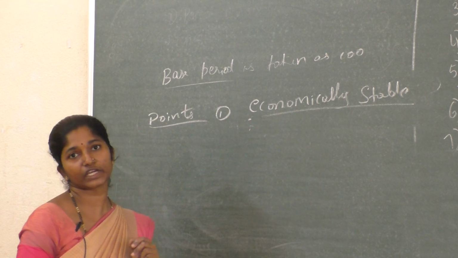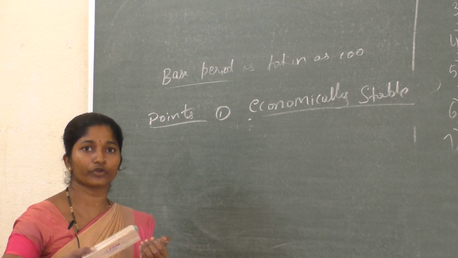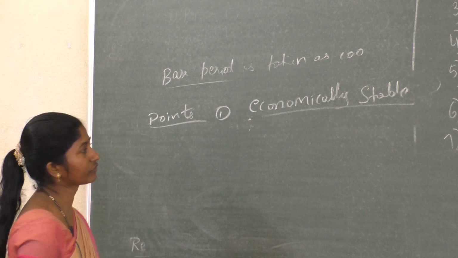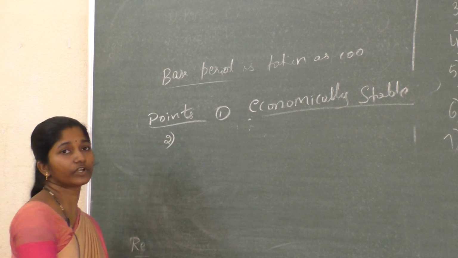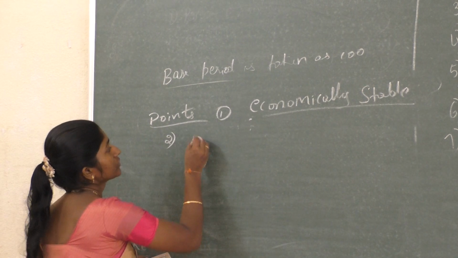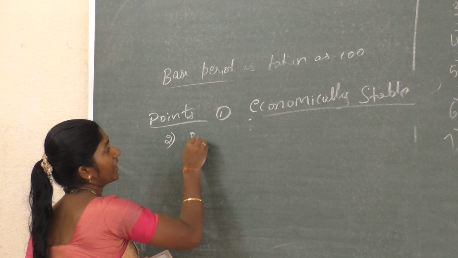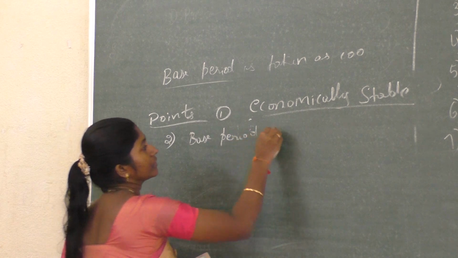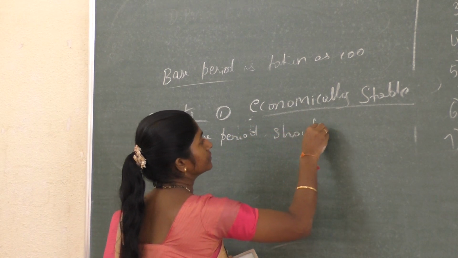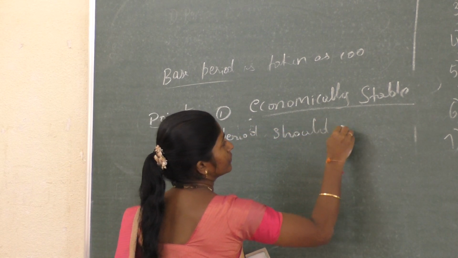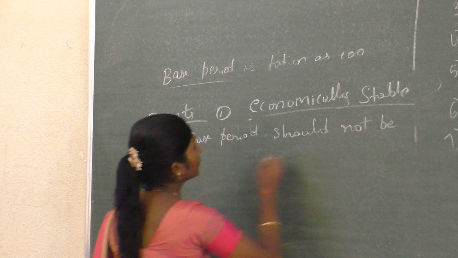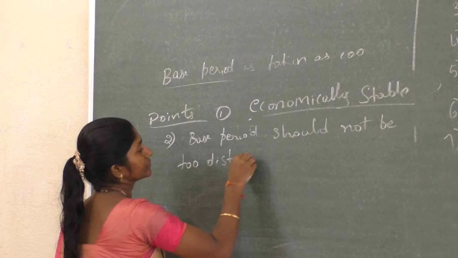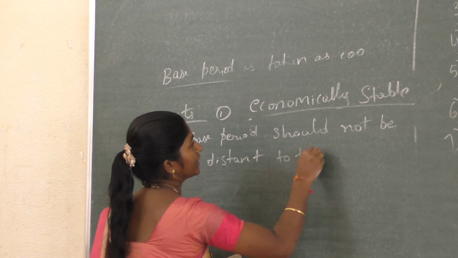Therefore, the period which you are going to select should be economically stable. This is one of the points. Another one you should note is that the base period should not be too distant from the current period.